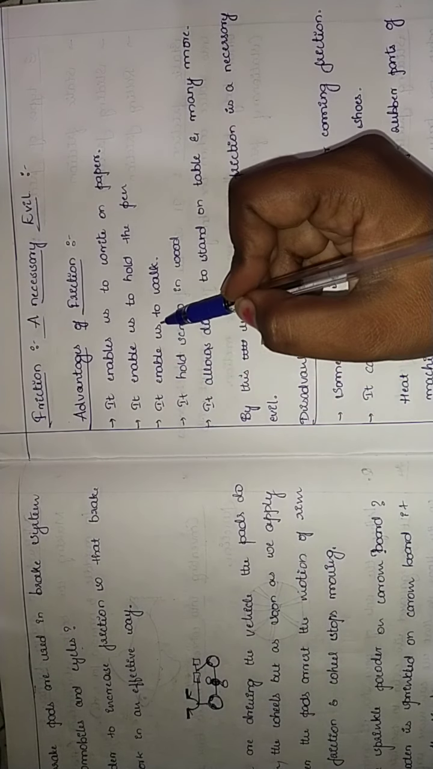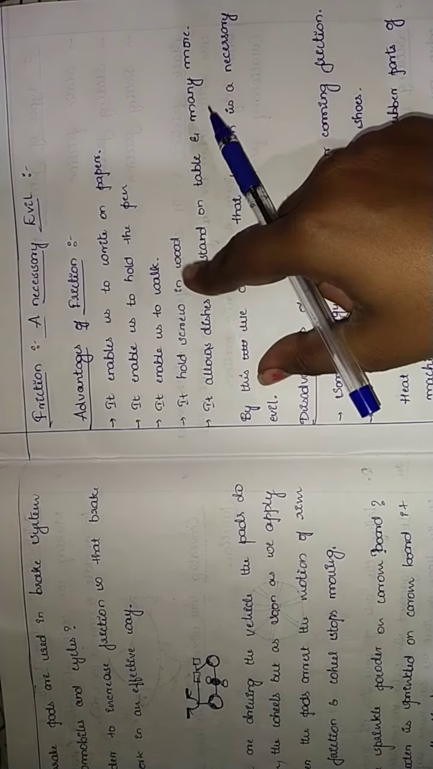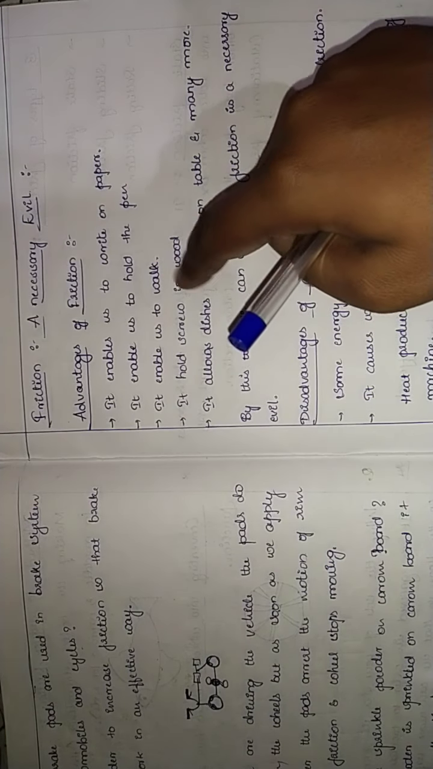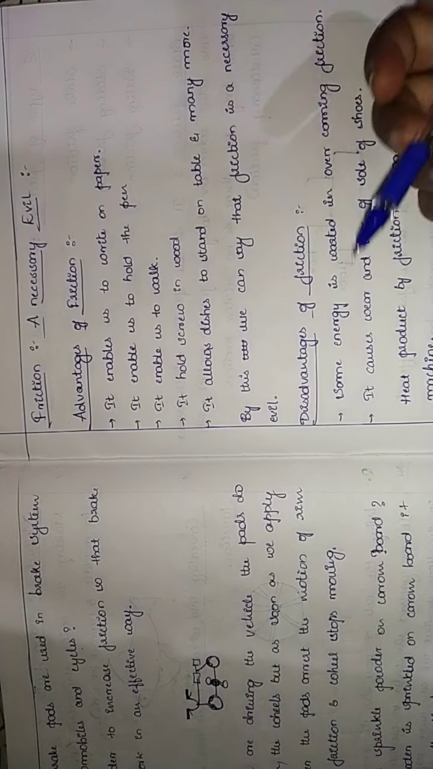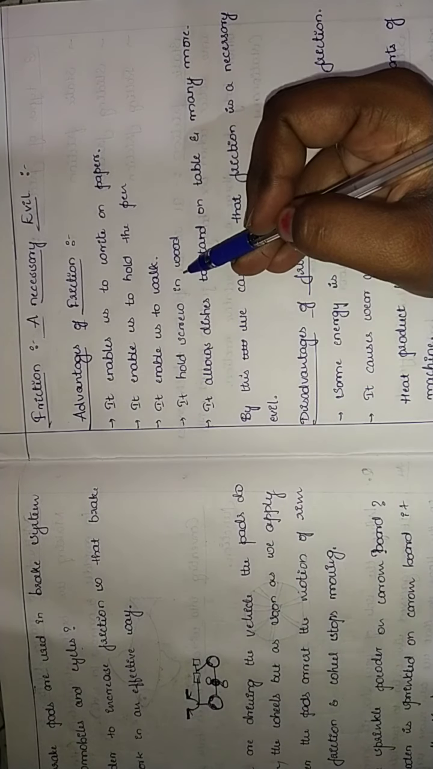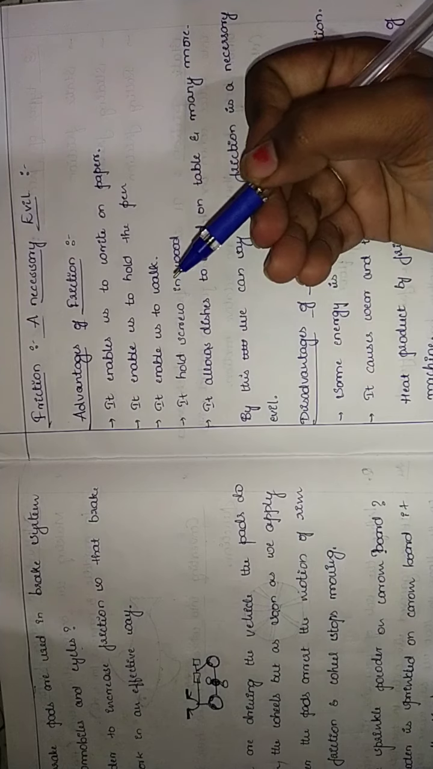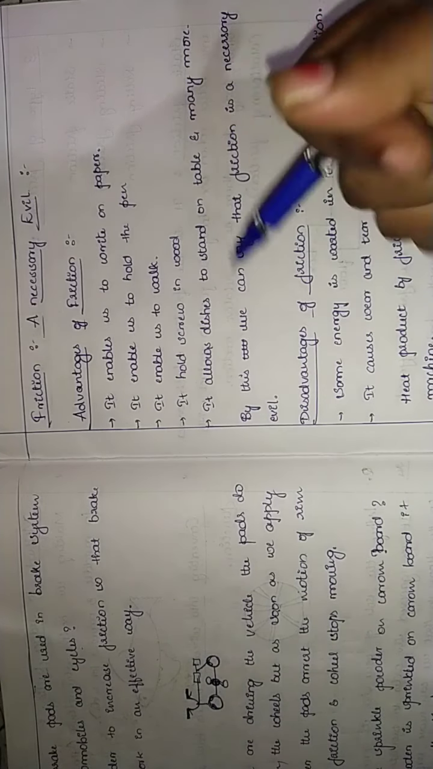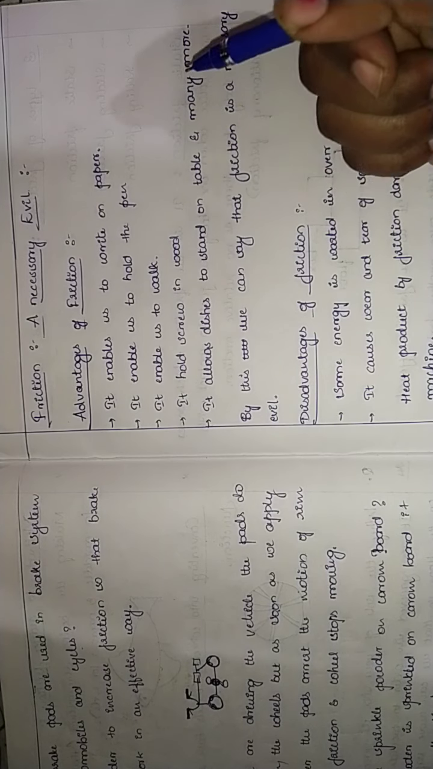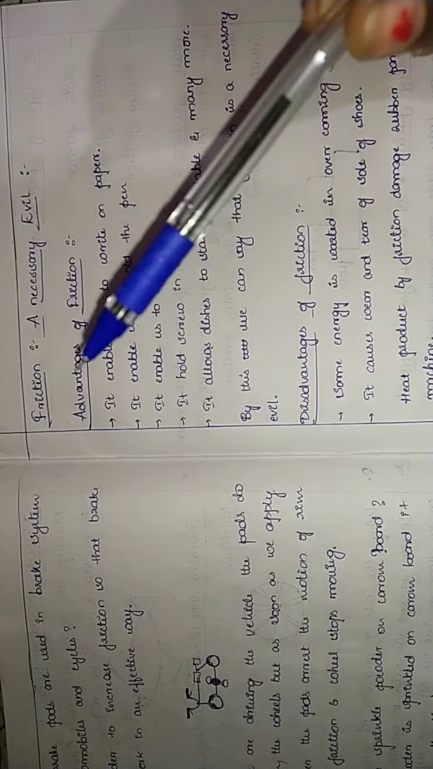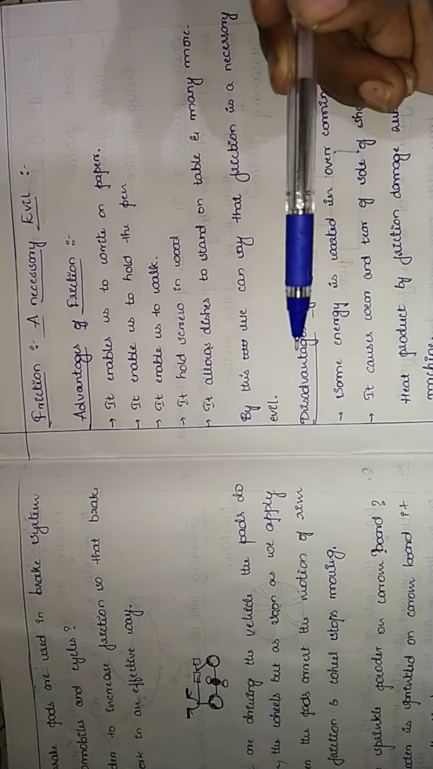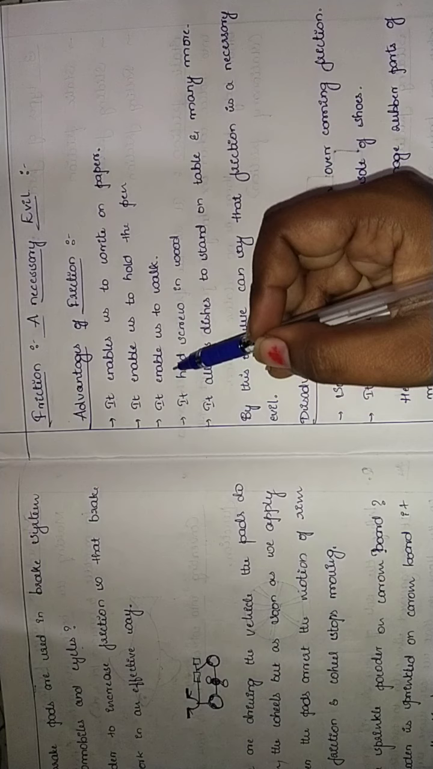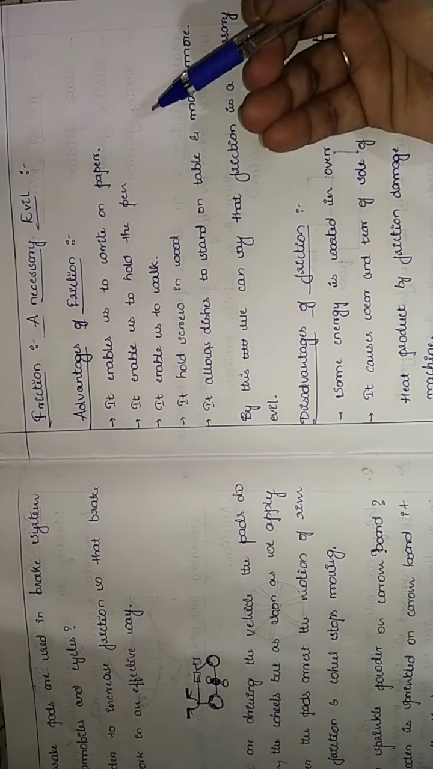Then it enables us to walk. When we are walking on the floor, it enables us to walk in an easy manner. Then it holds screws in wood. In wooden doors, you can see it holds the screw in wood. When you screw more, it goes deeper inside the wood. So it's an advantage of friction.